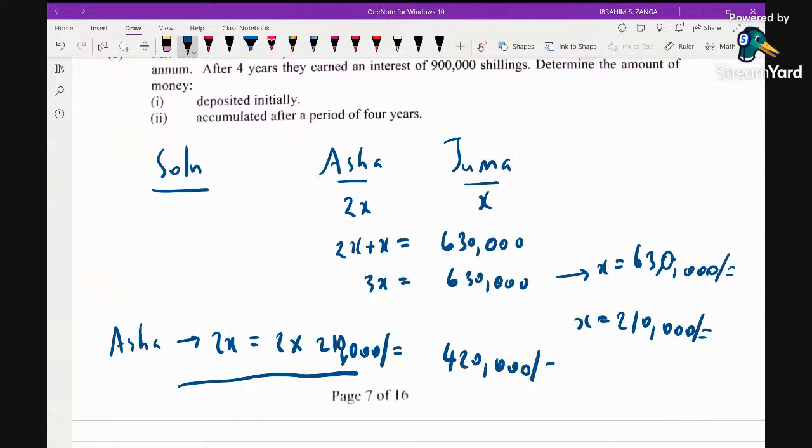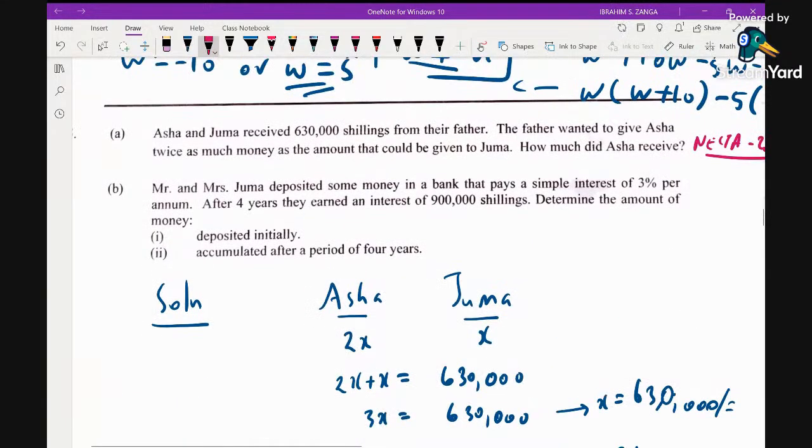So the amount to be given to Asha will be 420,000 shillings. As you can see, you can compare the amount Juma is going to get and the amount Asha will get. Asha will get twice the amount Juma will get. So what will be the amount given to Asha? As we have seen, the amount to be given to Asha will be 420,000 shillings.